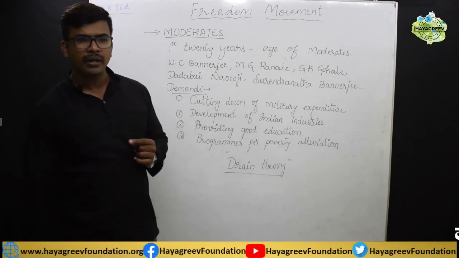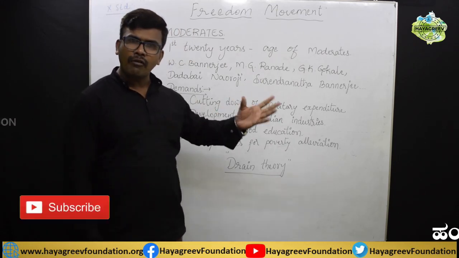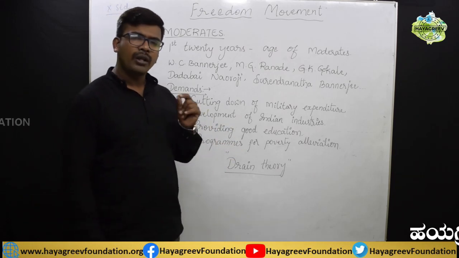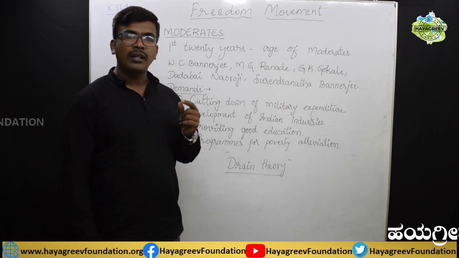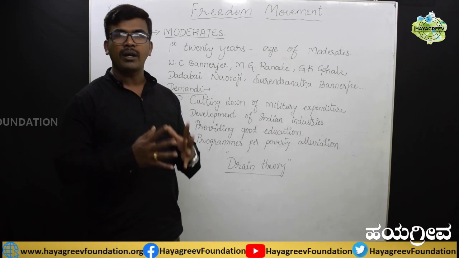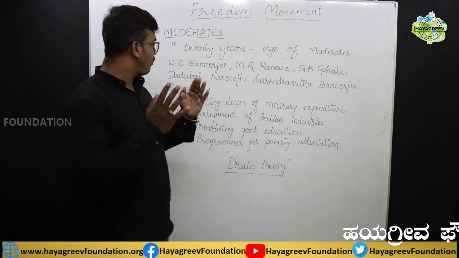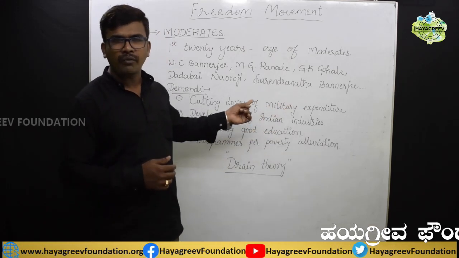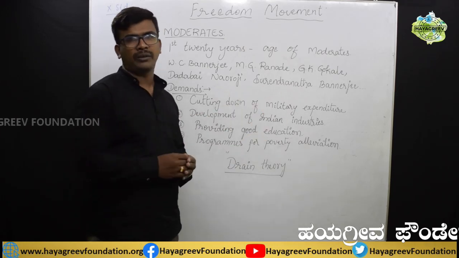Here, the British engaged in many battles, not only in India, even in the African continent and some other parts of the Asian continent. But to fight these battles, they were using the Indian soldiers as well as Indian resources. Because of that, moderates demanded that the British government cut down military expenditure. If you reduce that expenditure, definitely you can utilize it for the development of other things.